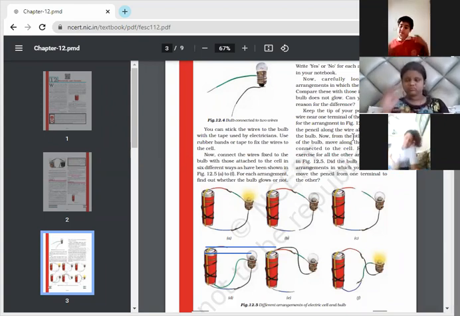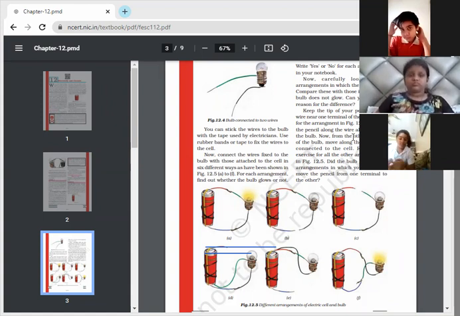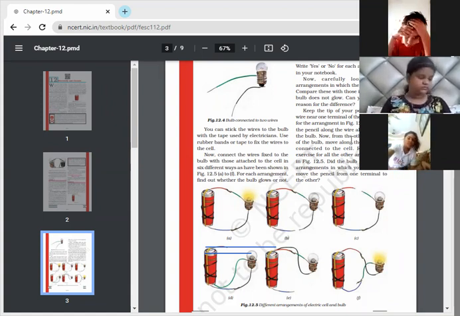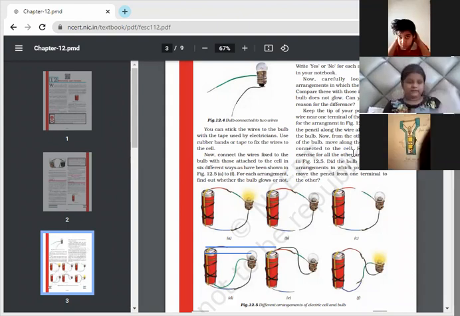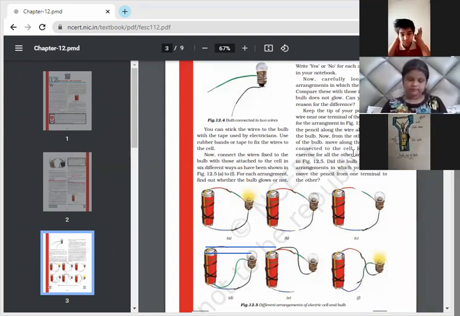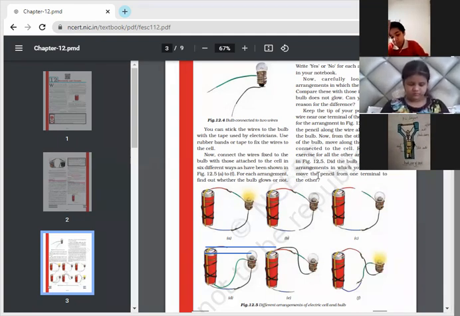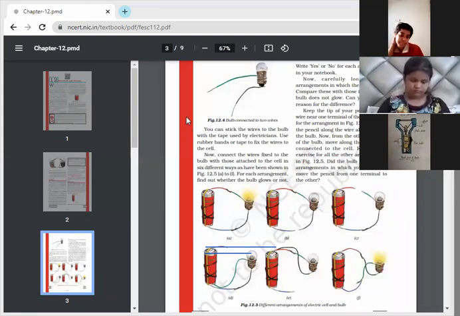Now, from the other terminal of the bulb, move along the other wire connected to the cell. Repeat this exercise for all the other arrangements in figure 12.5. Did the bulb glow for the arrangements in which you could not move the pencil from one terminal to other? Okay, beta, thank you so much.